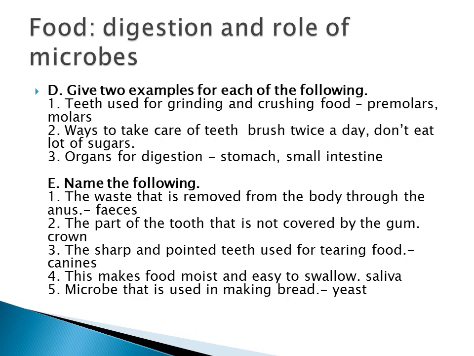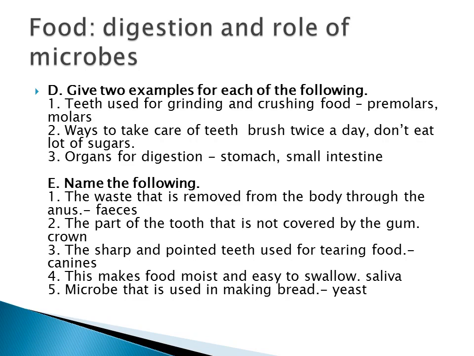Name the following. The waste that is removed from the body through the anus is called feces. Second one, the part of the tooth that is not covered by the gum is called the crown. The sharp and pointed teeth used for tearing the food are called canines. Fourth one, this makes the food moist and easy to swallow. It is called saliva.